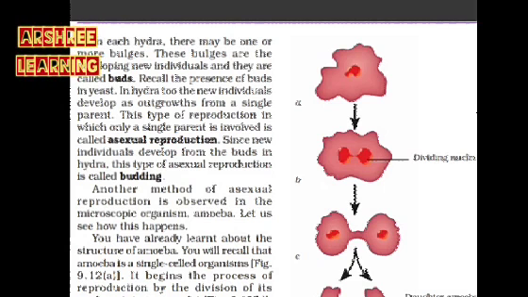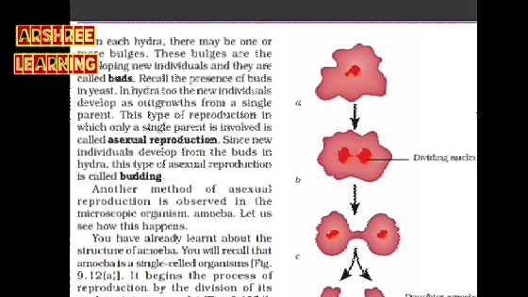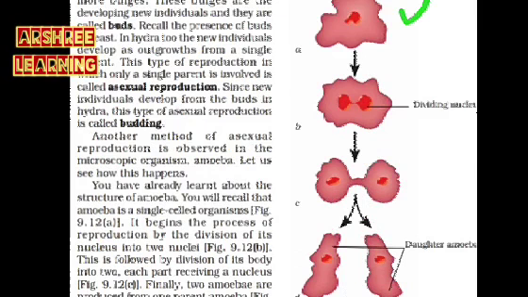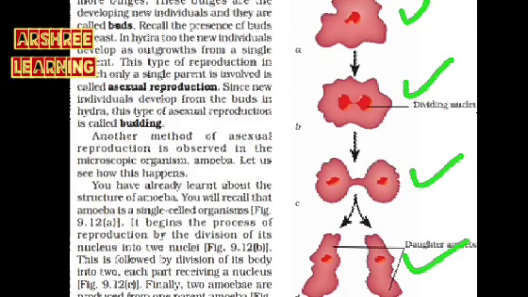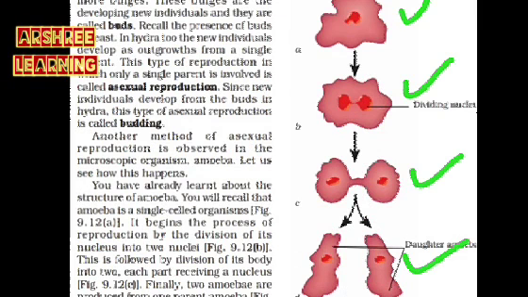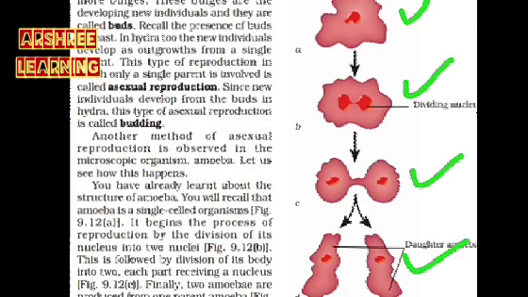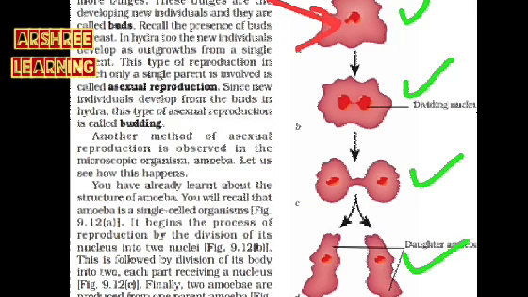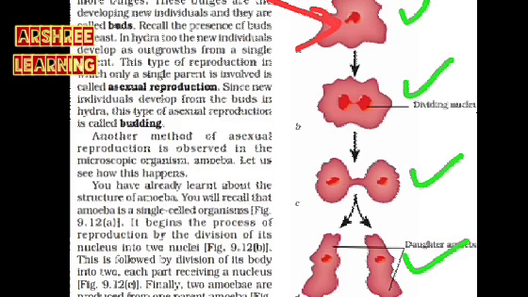So here there are pictures shown. There is the first picture, then the second one, third one and fourth one. In the first picture, the amoeba is shown whose body is normal, and it has a nucleus in the middle. This nucleus is the control of the amoeba.